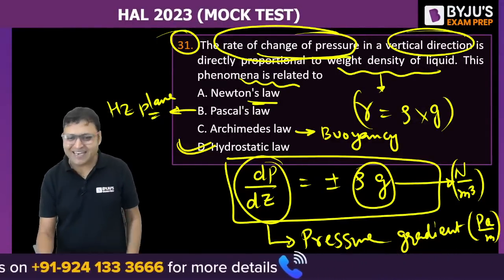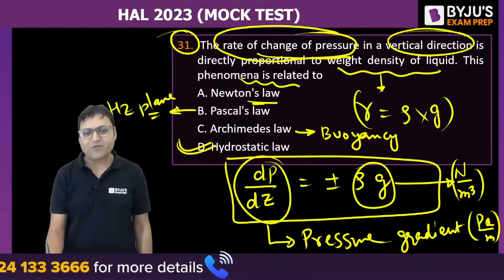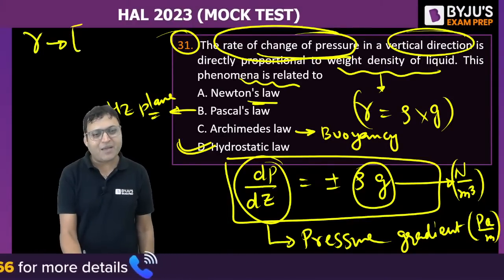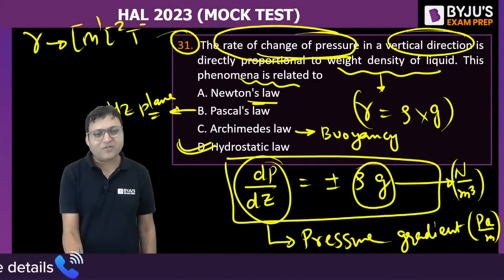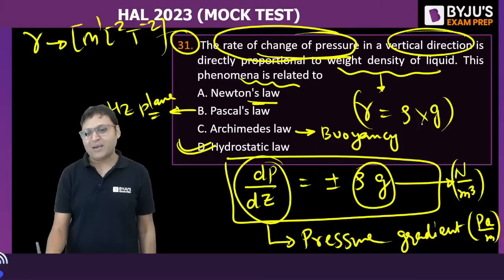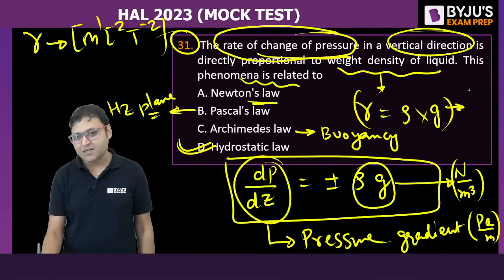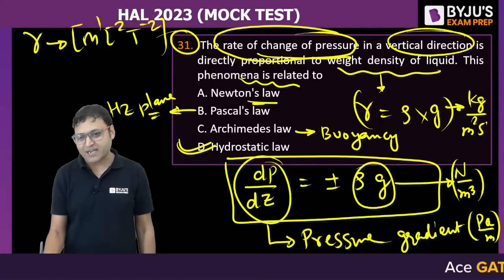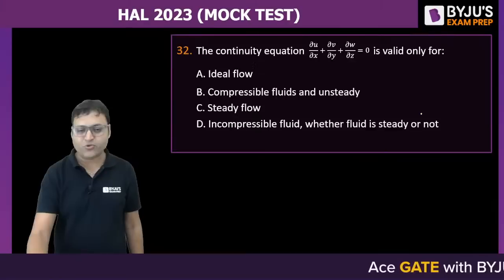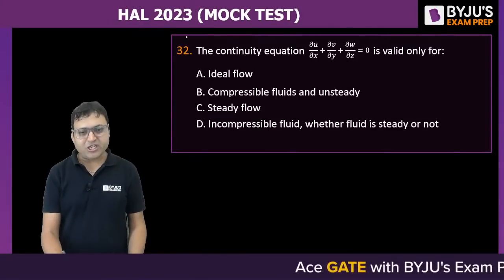Whoever answered, yes, the dimensional formula for gamma is M1 L minus 2 T minus 2, or we can call it kg per meter square second square. That is the MKS unit. Let us move to question number 32.